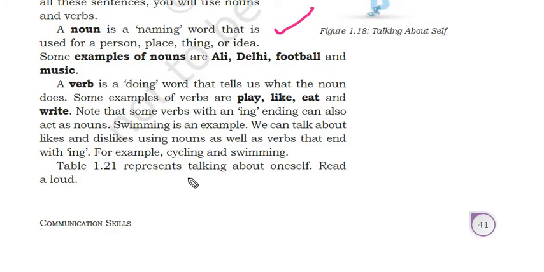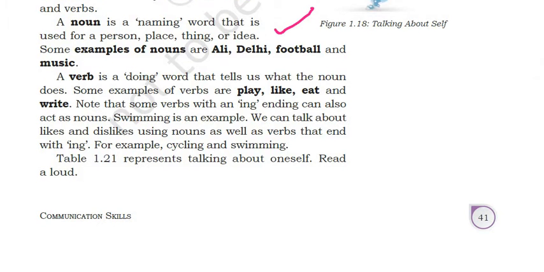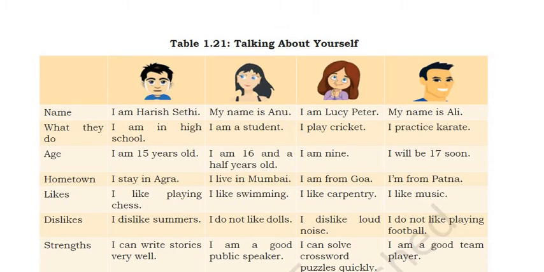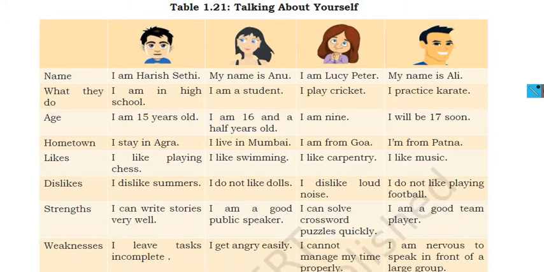Talking about oneself, read aloud. So let's see. Talking about yourself. In this chart you can see name. I am Harshit Sethi. I am in high school. I am 15 years old. I am in Agra. Row and column wise you have to see. Next, my name is Anu. I am a student. I am 16 and a half years old. So these are the different ways of introducing yourself.